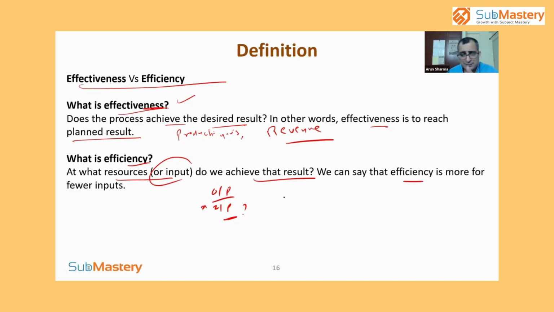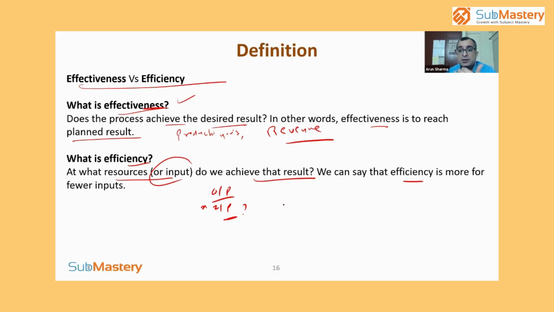For example, if you say production numbers, then okay, you have achieved the production number, but what is the production per manpower? How many numbers have been made against one person?